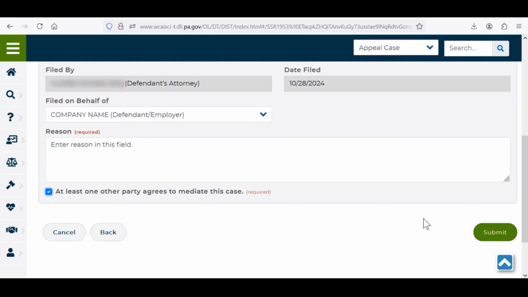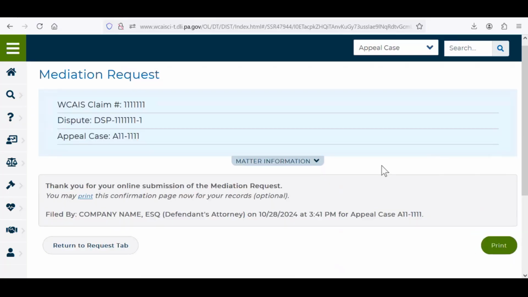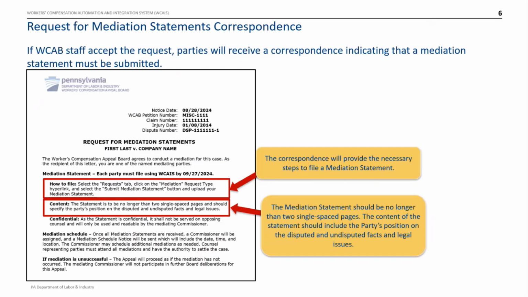Once all fields have been completed, press the Submit button. A confirmation screen will display once your request has been successfully submitted. If you wish, you can press the Return to Request tab in order to view the request that you just submitted. And now we'll return to the presentation to go through some additional steps of the mediation process.